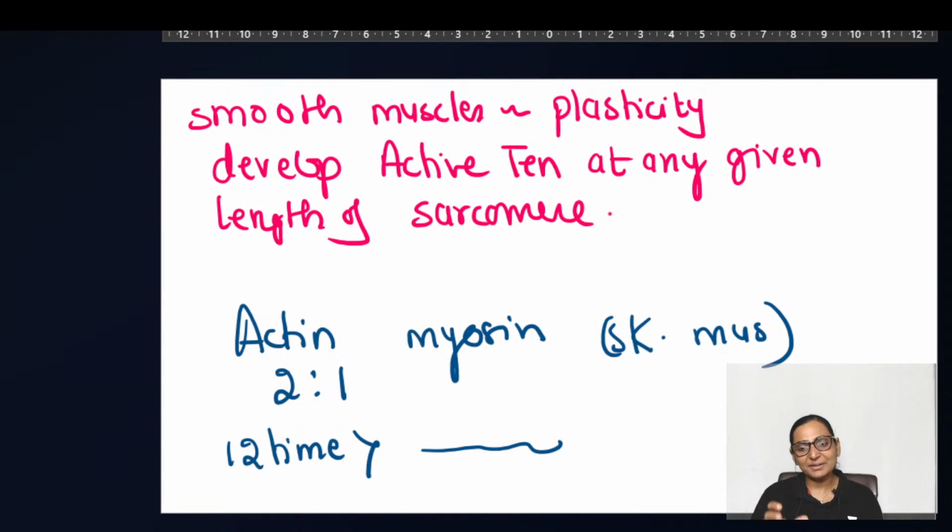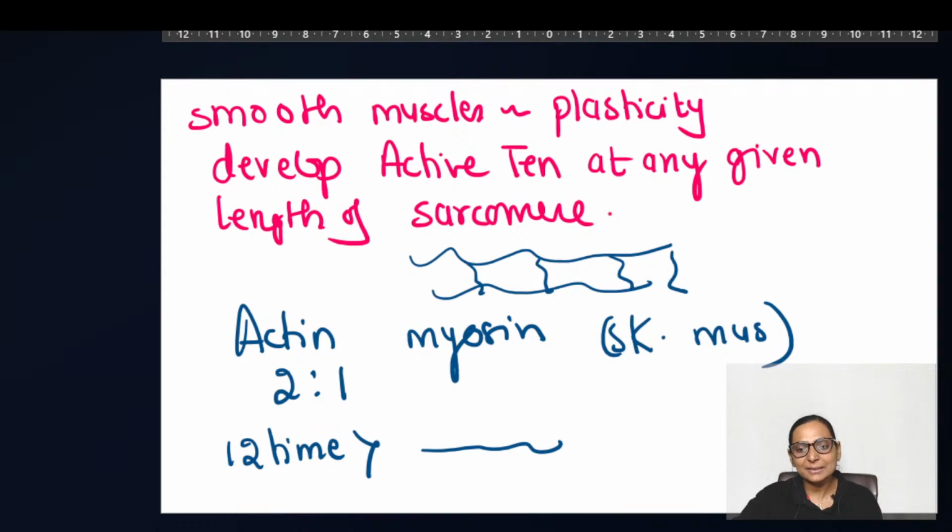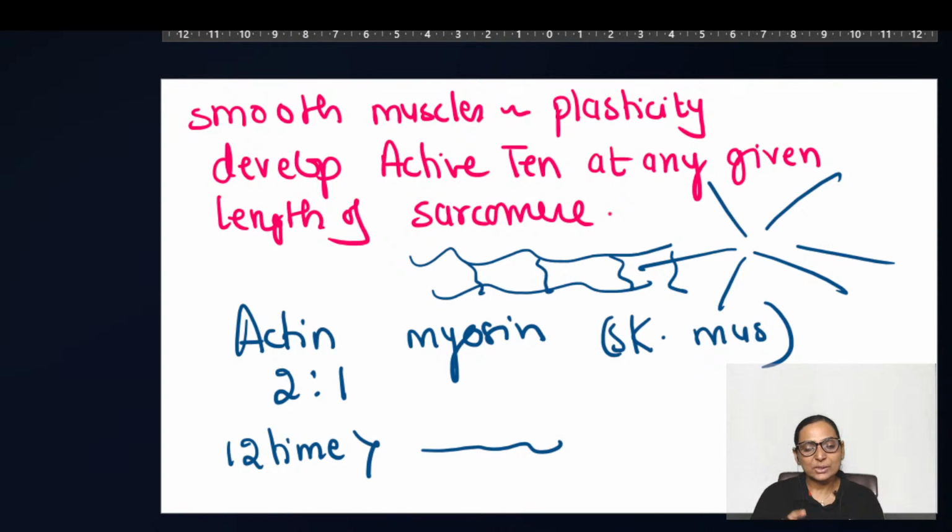So at any given length, myosin always has actin to bind, and there is no proper horizontal alignment of sarcomere. Such alignment of sarcomere is not there. They are in any direction. So at any length, myosin can bind to actin, and therefore they do not show a very strict length tension relationship. So remember, smooth muscle plasticity helps in accommodative relaxation. They can show a receptive relaxation, and they follow the law of Laplace, which is T equal to P into R.